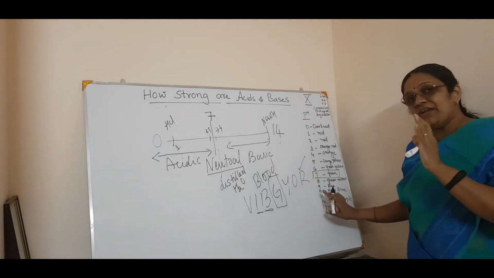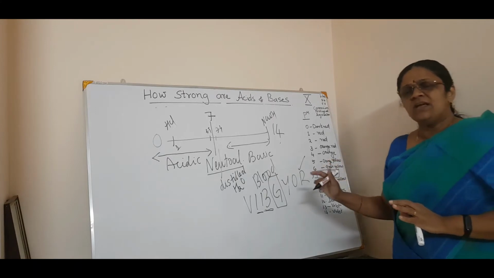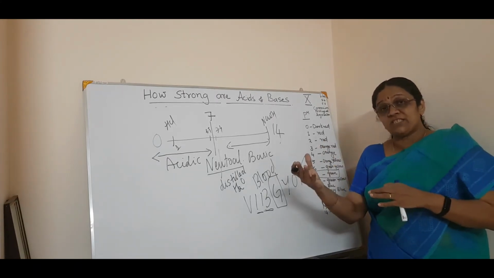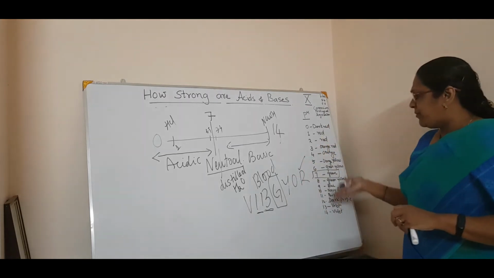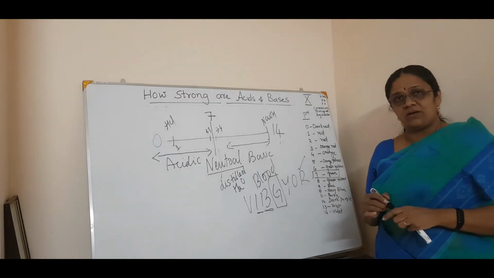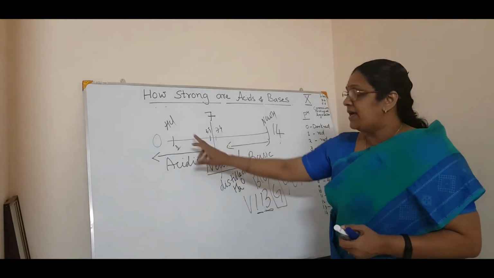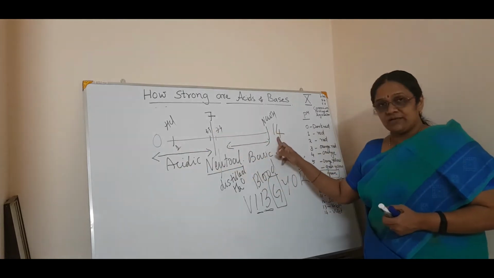Just to have that information, I put it down. It is nothing of your concern. Nobody is going to ask which color is which pH. Nothing at all, just for information I wrote it down. So basically pH is a set of numbers ranging from 0 to 14.